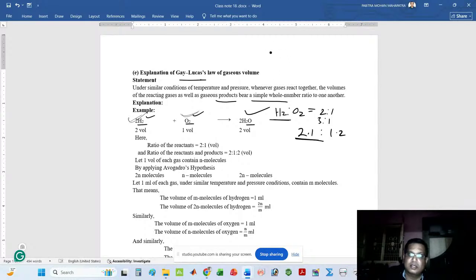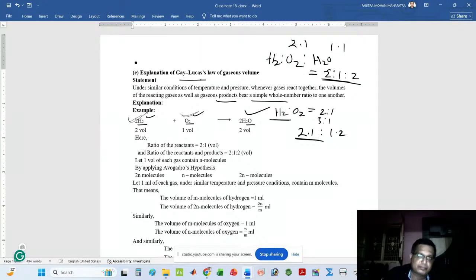That means the ratio of hydrogen gas, oxygen gas and water vapor must be a whole number ratio. It may be 2 is to 1 is to 2. It cannot be a fraction, like 1.1 or 2.1. It is always a whole number.